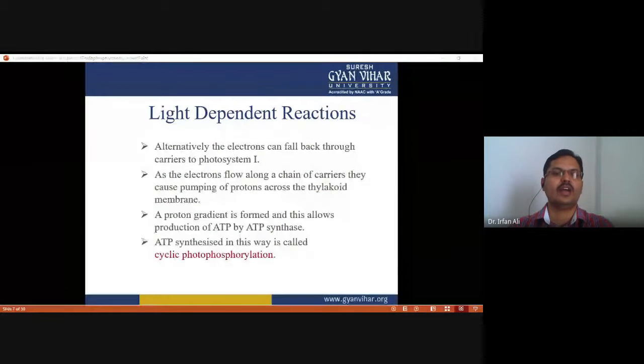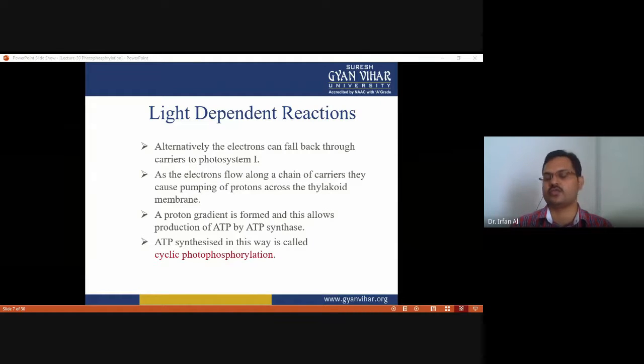Now alternatively, the electron can fall back through carriers to photosystem I. As the electrons flow along a chain of carriers, they cause pumping of protons across the thylakoid membrane. When the electron passes on the carrier, it pumps protons from one side of the thylakoid membrane to the other side, which develops a proton gradient. So a proton gradient is formed that allows production of ATP by ATP synthase.